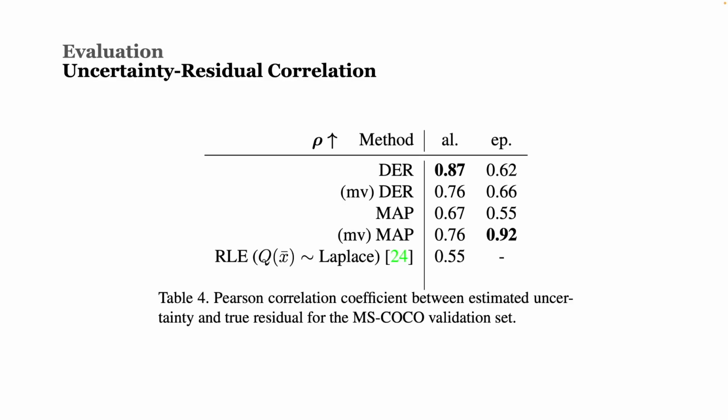Uncertainty residual correlation offers an additional perspective on the quality of our probabilistic model. Traditionally, higher correlation should indicate that one of the uncertainty components is better at capturing the expected error of the model. Here, DER and multivariate MAP are the clear winners in aleatoric and epistemic uncertainty respectively. Do note, however, that aleatoric and epistemic uncertainty should each make up only part of the true residual. Additionally, high epistemic uncertainty estimates should be fairly uncommon in the trained models we see here. Instead, epistemic uncertainty generally diminishes during the training process and only increases when the model is applied to a novel dataset with domain-specific variations.